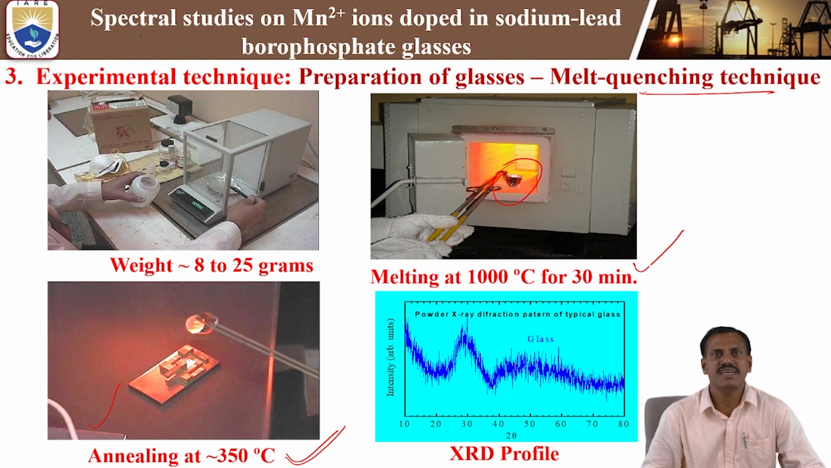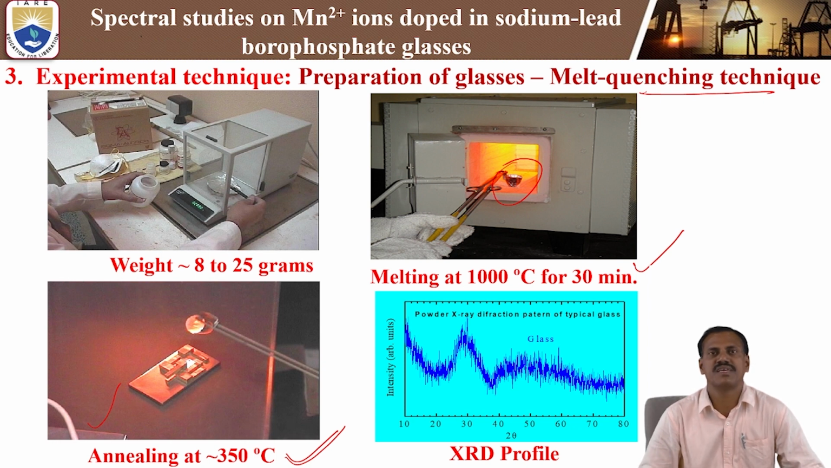After setting the annealing temperature at 350 degrees centigrade, we keep the glass at the same temperature for around 10 to 12 hours. The main purpose of annealing is to avoid thermal stress and strain, so that we avoid any cracks or damage to the glass sample. For that purpose we keep the annealing at 350 degrees centigrade.